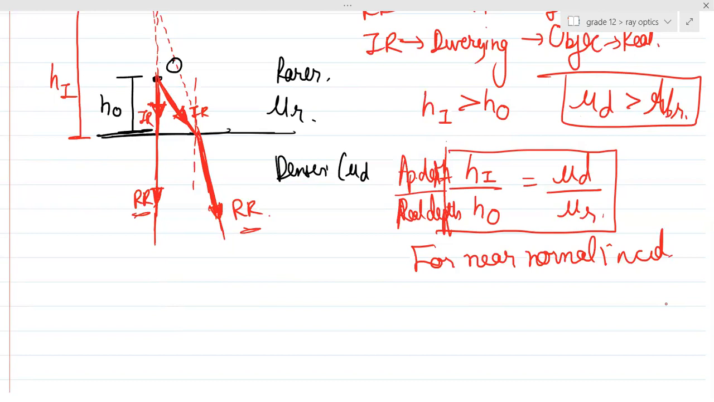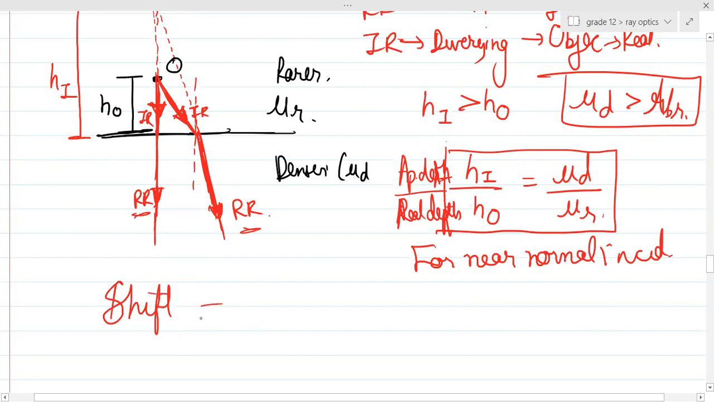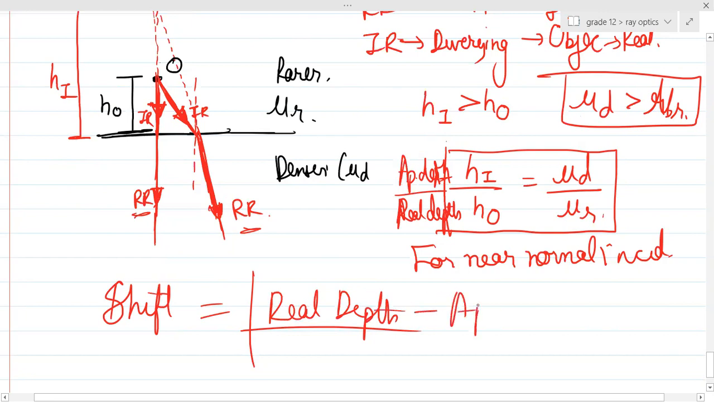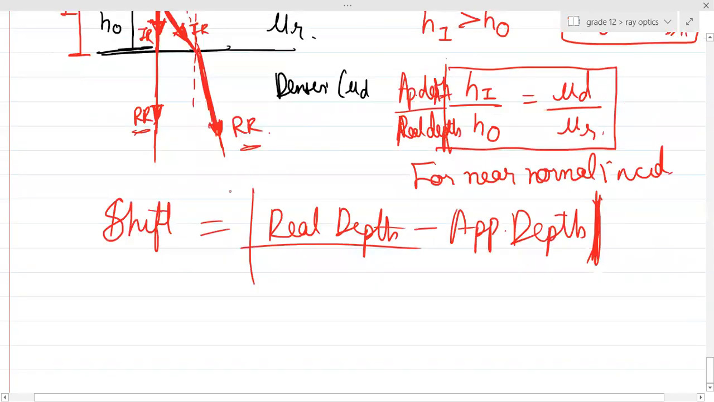Okay, guys, any doubt? And once you get the HI and HO, you can find out the shift. Always shift will be the magnitude of real depth minus apparent depth, magnitude only, mod out. So the formula is going to be the same.